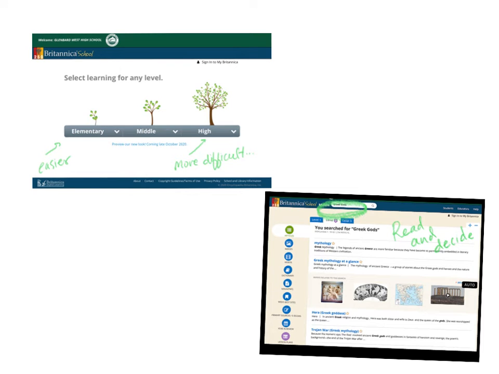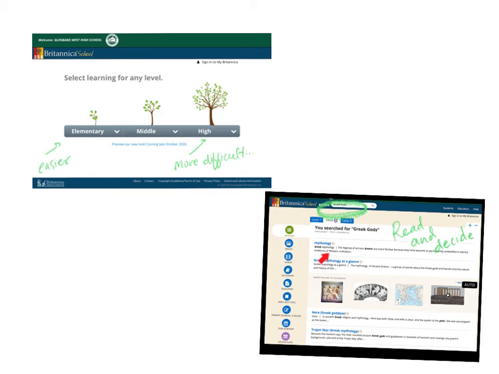Once you open up the Britannica site, you need to decide if you would like to choose elementary, which would be an easier database, or middle, or high. This is like a high school level of information. So you pick one. And then here in the search bar, you can look for Greek gods.